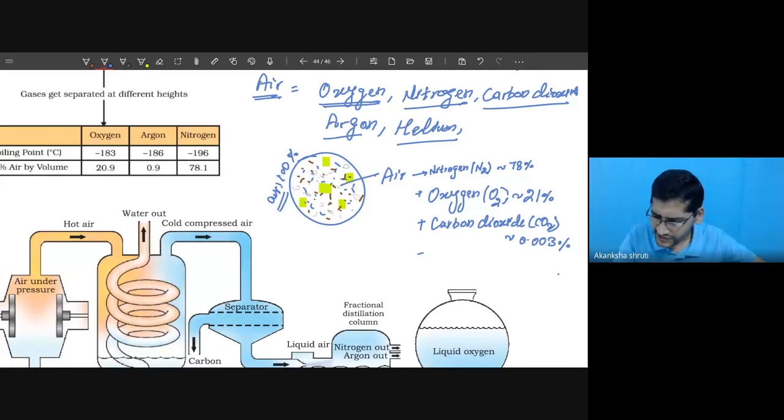It contains others like argon also, in a very tiny amount, and helium also. Many other gases are there. All possible gaseous molecules are present in air. It even contains sulfur dioxide and carbon monoxide, but their percentages are very small.